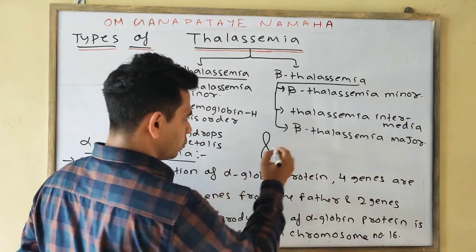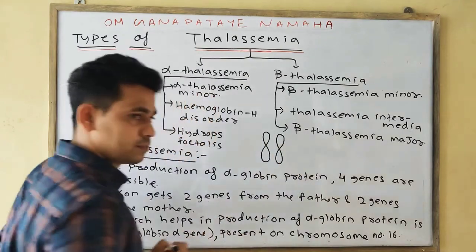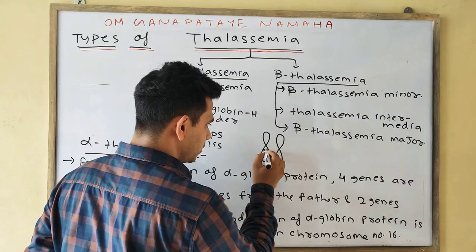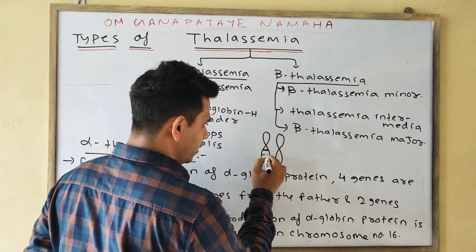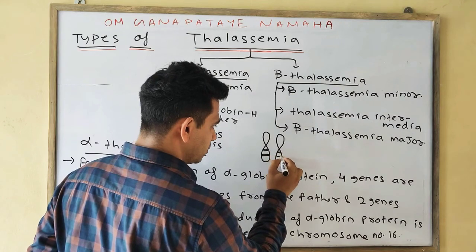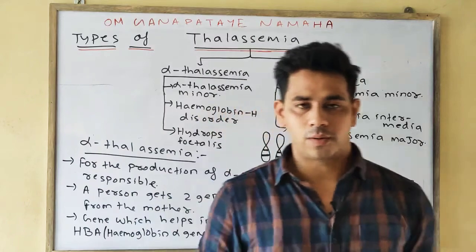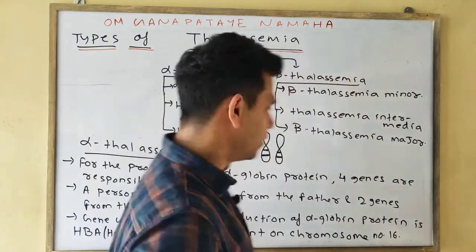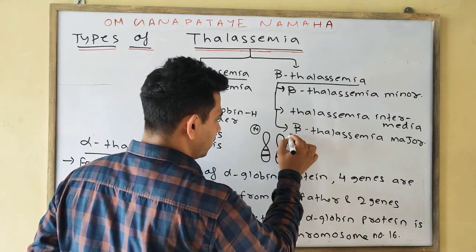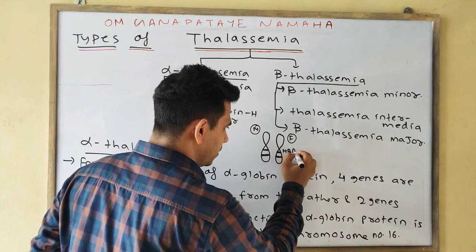Okay, so suppose this is a chromosome. Suppose this is HbA1, HbA2, HbA1, HbA2. These are the genes that are responsible for the formation of the alpha globin protein. One is from the mother, one from the father.